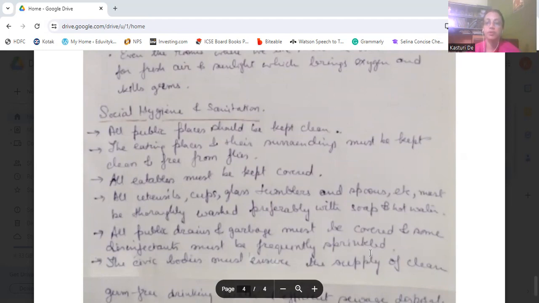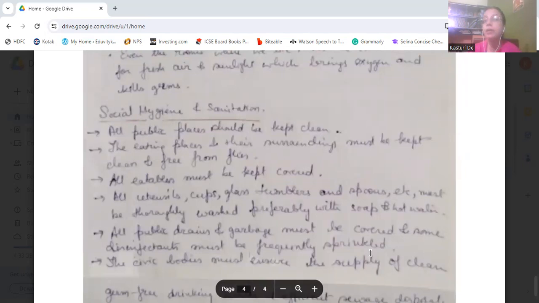So what is social hygiene? I told you that it is about the society, the surroundings. We should keep them clean. Along with personal hygiene, we should also keep our surroundings clean so that the infections from outside do not get into our house.